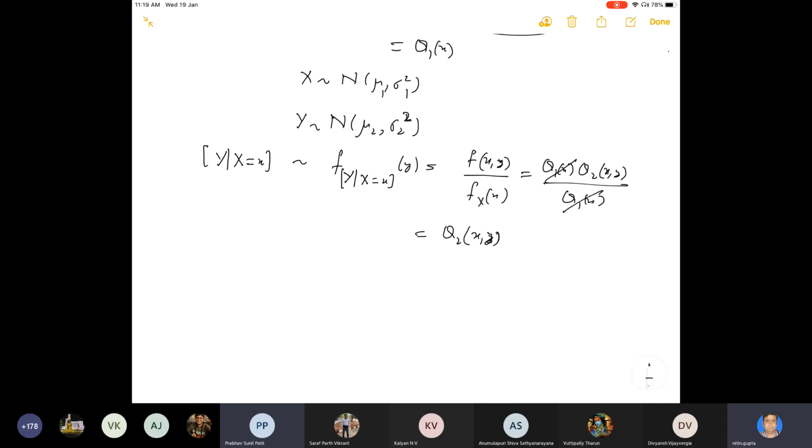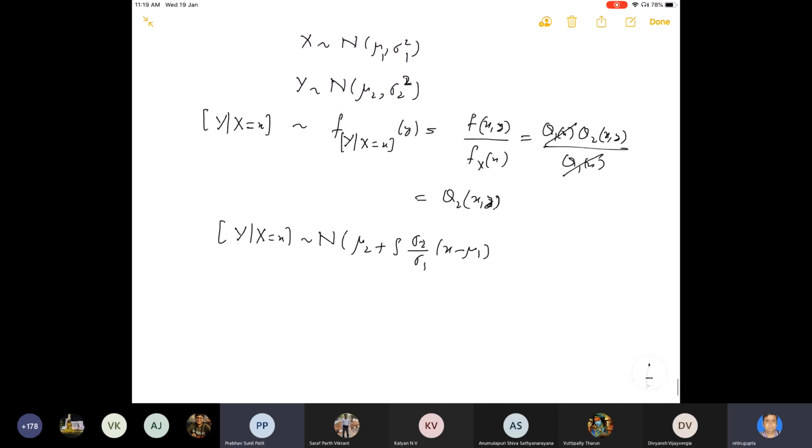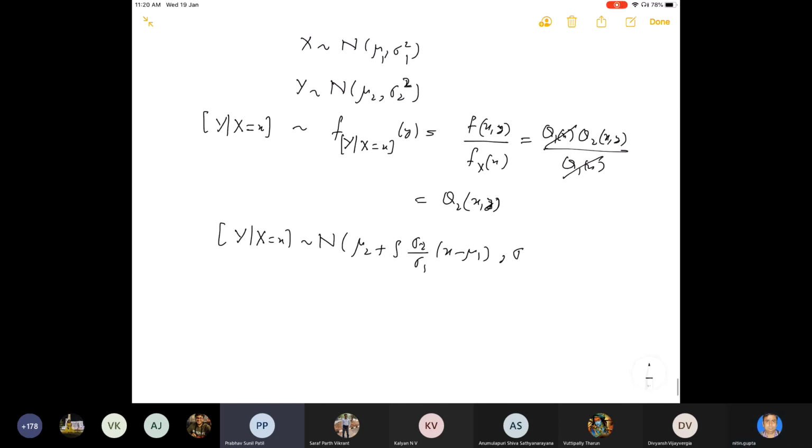So therefore the conditional distribution of y given x is equal to x will be normal with the mean mu2 plus rho sigma 2 by sigma 1 times x minus mu1. From here you can easily see this. And what will be the variance? This value.